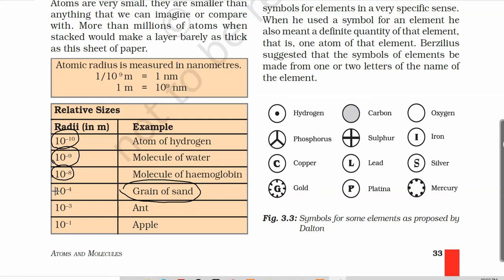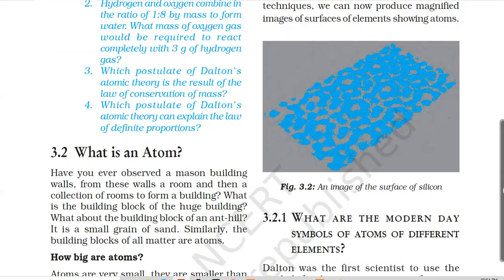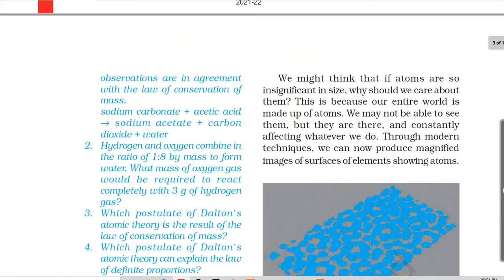is 10 to the power minus 4 meters. An ant is 10 to the power minus 3 meters, and an apple is 10 to the power minus 1 meter. So you can compare the size of the atom of hydrogen. Hydrogen is very much smaller than an ant, an apple or a grain of sand. Hence we cannot imagine the size of atoms easily. They are that much smaller.